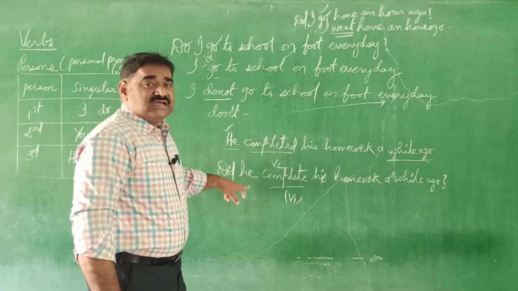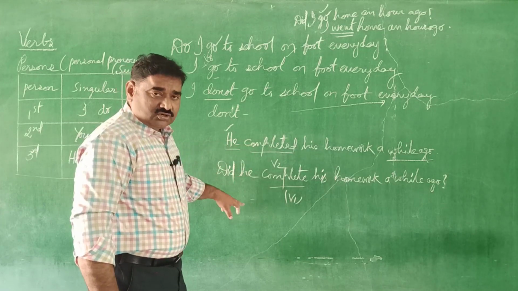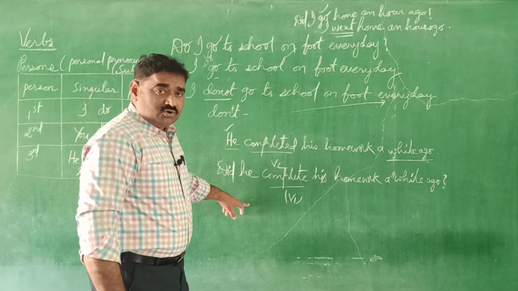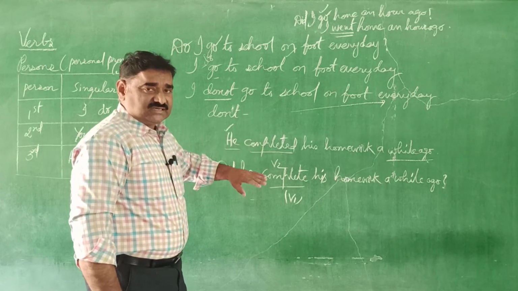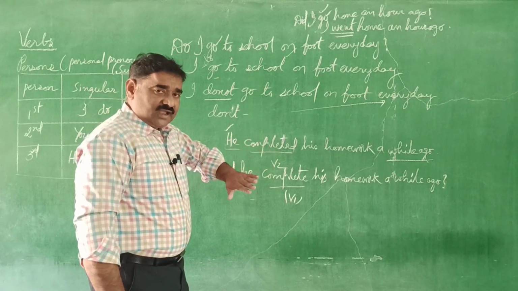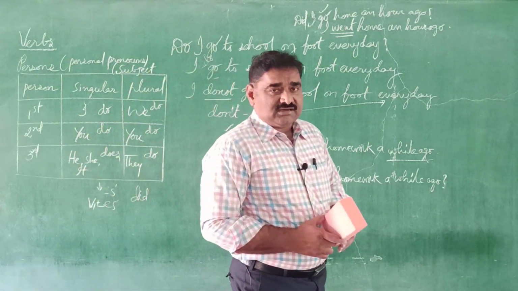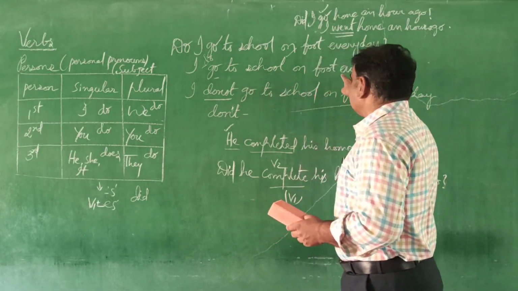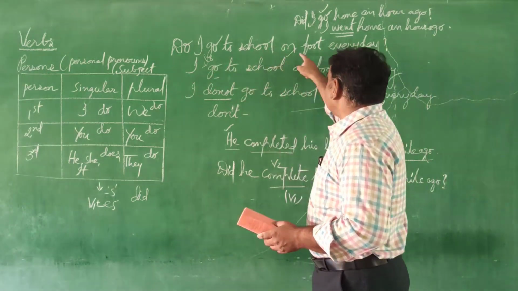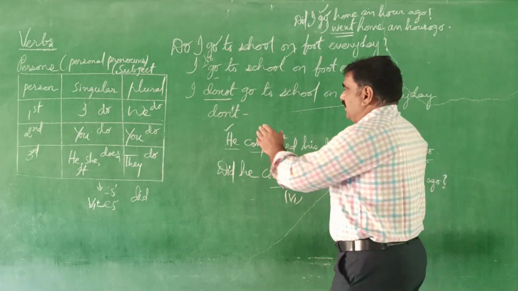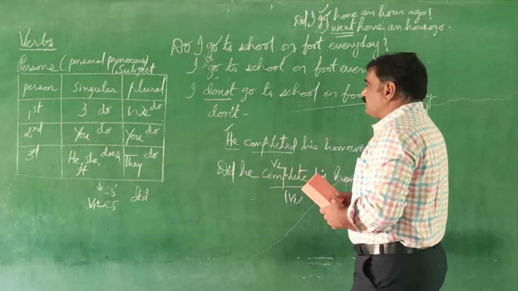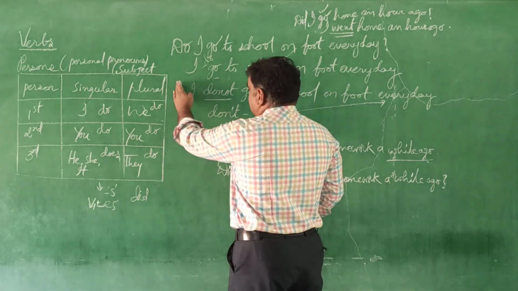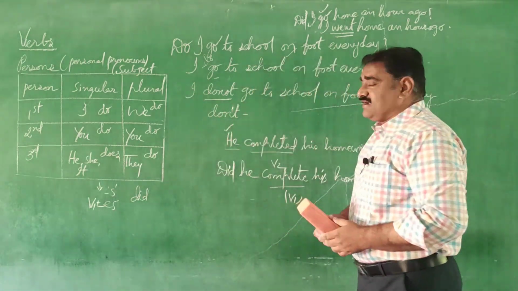Did he attend the class? He attended the class. Did he show the classwork? He showed the classwork. Did he watch the movie? He watched the movie. In such question and answer, interrogative sentence and its assertive sentence or positive sentence or declarative sentence. So, I go to school on foot every day changes into do I go to school on foot every day. The same way, negative form, I don't go to school on foot every day. Immediately what happens here? Don't, it comes into beginning of the question. Don't I go to school on foot every day?